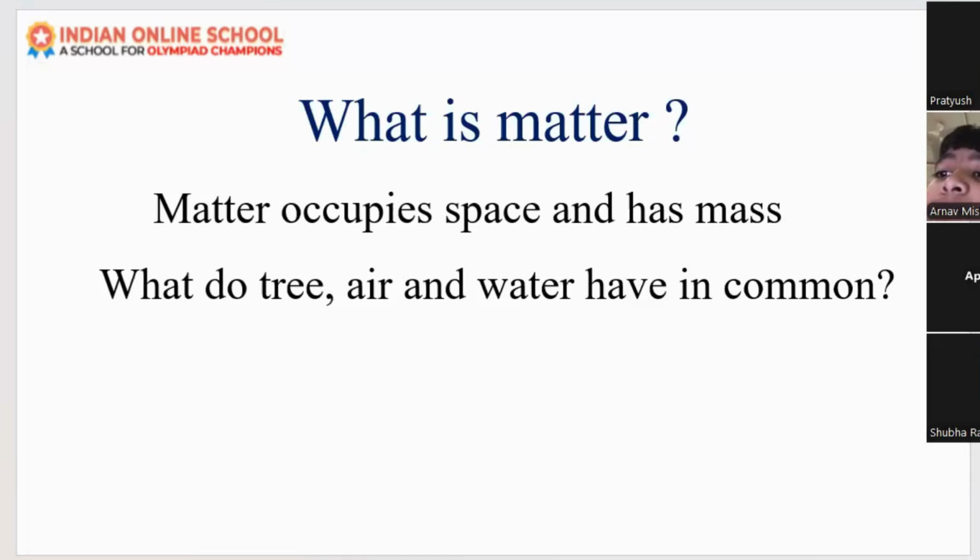Air is not visible, but air is around us, right? Everywhere in our surroundings there is air. It also has mass. How will we know that air has mass? If you blow a balloon, the balloon will change weight. Yes, that is a great example. So air also has mass, like water and tree. Any object which has mass and occupies space is called matter.